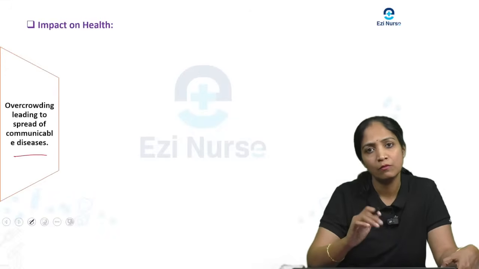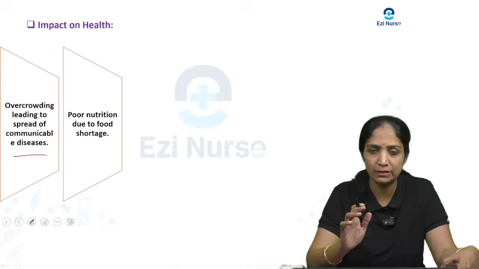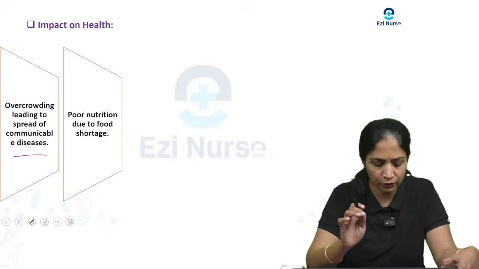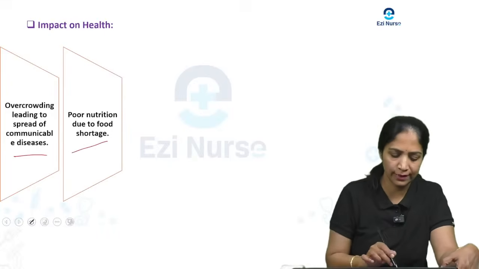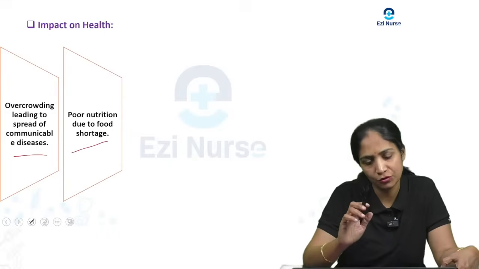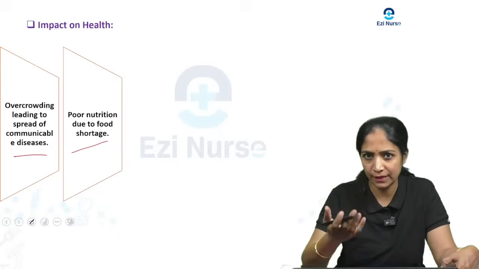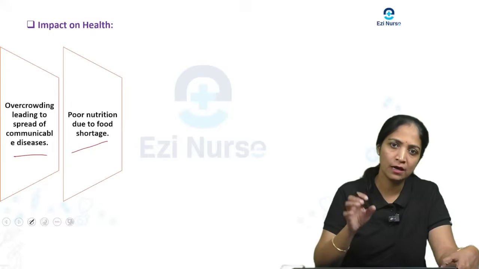So there are more chances of the spread of communicable diseases because of the population explosion. And there is poor nutrition due to food shortage. So when there is a population explosion, there is poor nutrition, and that leads to food shortage within the society.